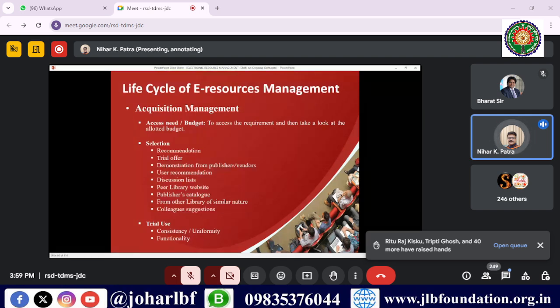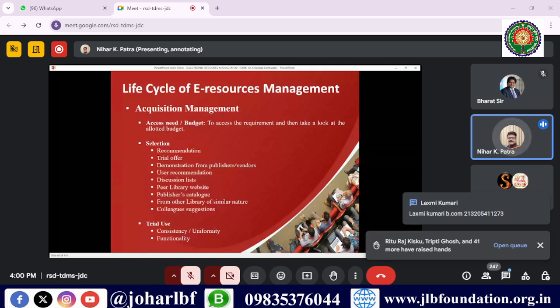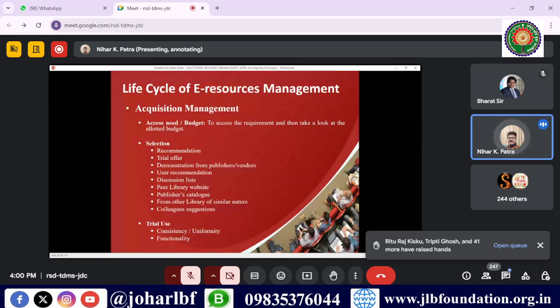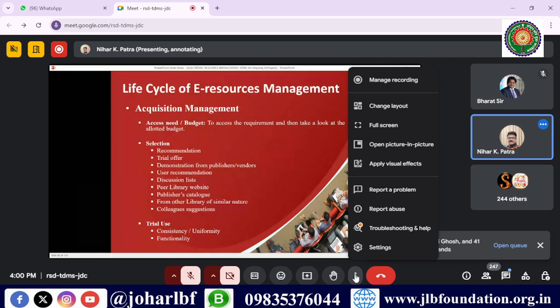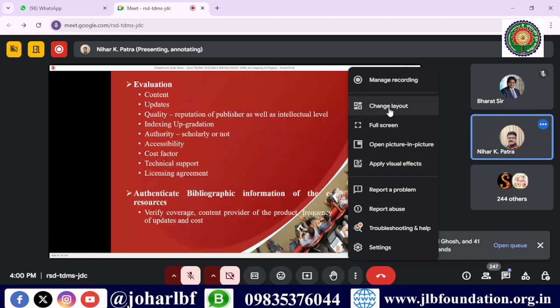So the acquisitions management, I said, the selection: how will we select e-resources? That is recommendation, trial, demonstration from the publishers, user recommendation, discussion list, peer library website, means whether IIT Delhi is subscribing, based on looking at that we should subscribe or not. Publisher catalog from other libraries of similar nature, colleagues' suggestion. देन ट्रायल लेंगे हम लोग, उससे पहले ट्रायल लेंगे, देन अगर अच्छा है यूजर्स उसको रेडी हैं यूज करने के लिए, देन विल गो फॉर